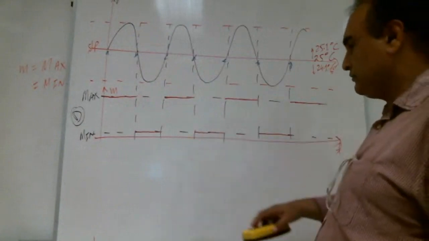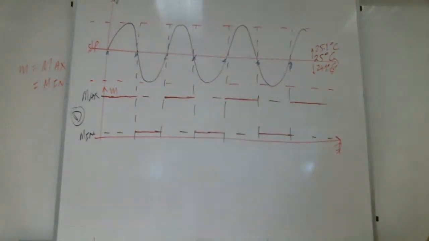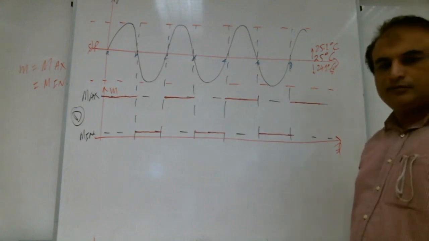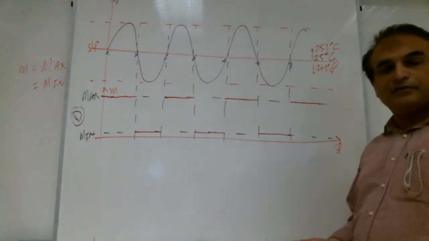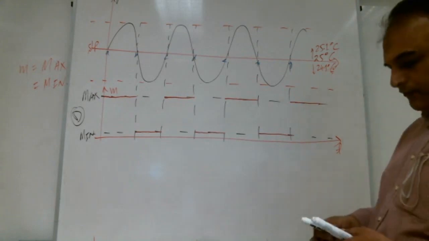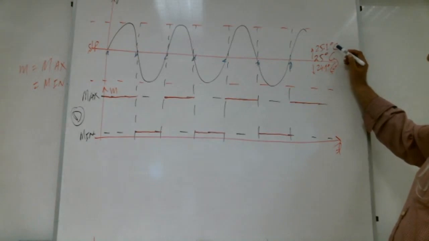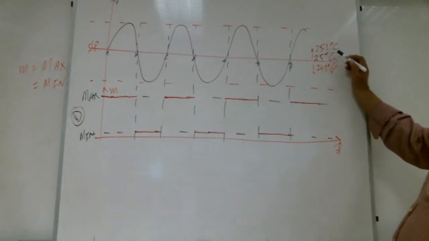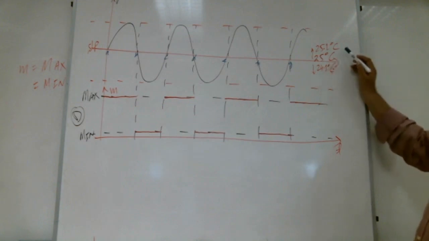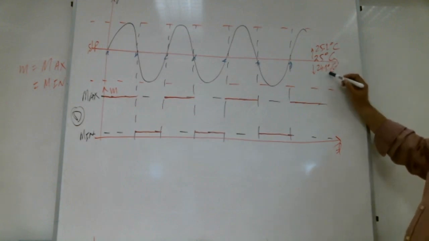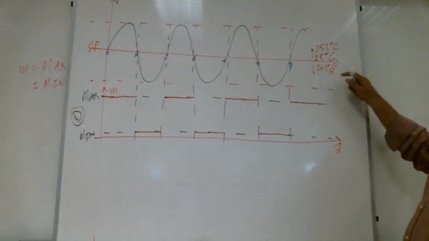How many times? A lot of times. In 1 second, it will go to 25.1 degrees centigrade, so the compressor will come on. Then as soon as the compressor comes on, it will go to 24.1 degrees centigrade and the compressor gets off.